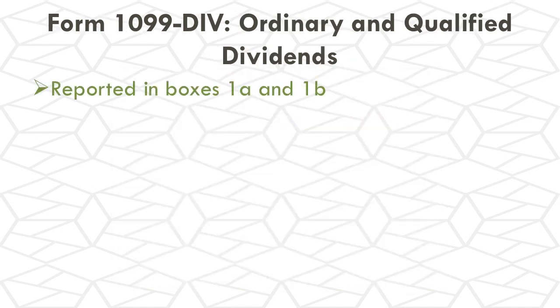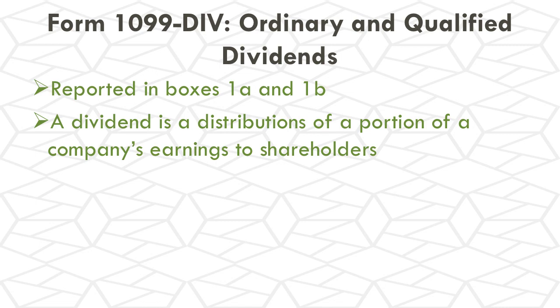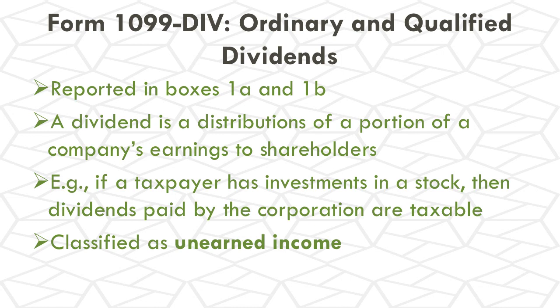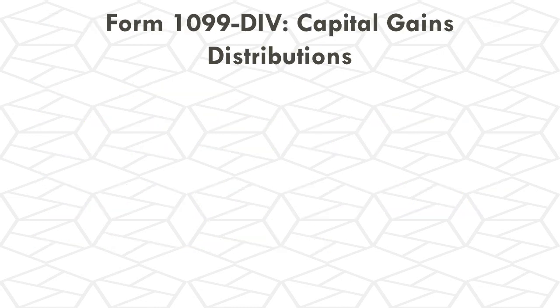Ordinary and qualified dividends are going to be reported in boxes 1A and 1B. So what's a dividend? Dividends are payments made by corporations to shareholders. It's the distribution of a portion of a company's earnings to the shareholders. For example, if a taxpayer has investments in a stock, then the dividends paid by the corporation are taxable. They are reported to the federal government annually, and they will be classified as unearned income.